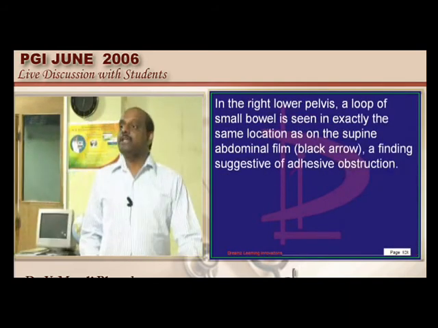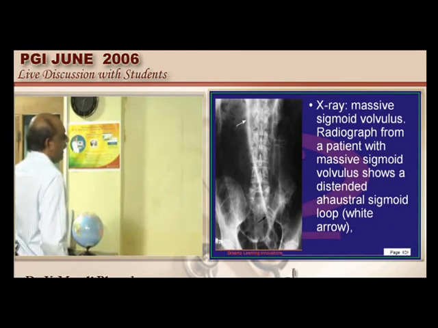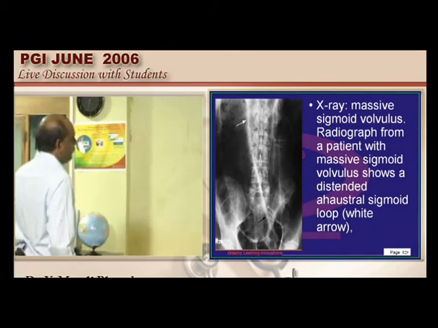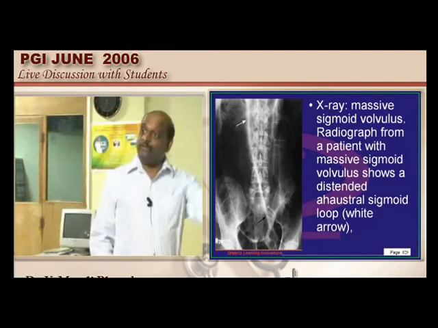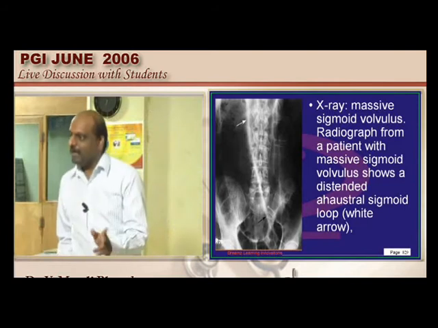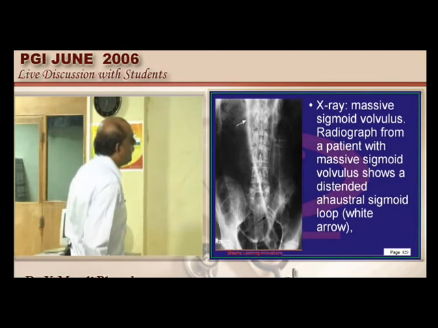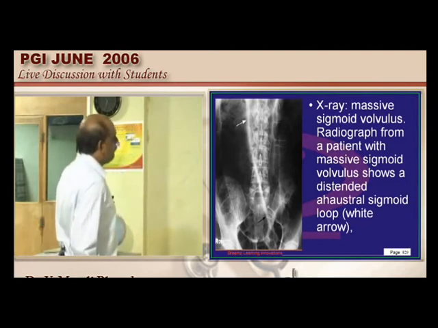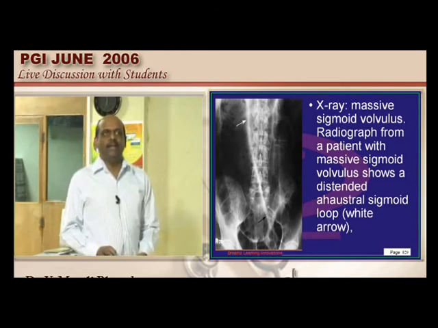Now what are you able to see in this radiograph, doctor? You can see a huge dilatation of the intestine, right? And here also it is dilated. Such a huge loop of intestine, what could be the possibility? It must be a volvulus. Two types of volvulus are sigmoid and the cecal volvulus. So this is an example of a massive sigmoid volvulus which is dilated.